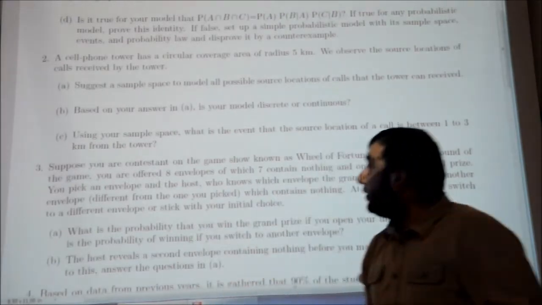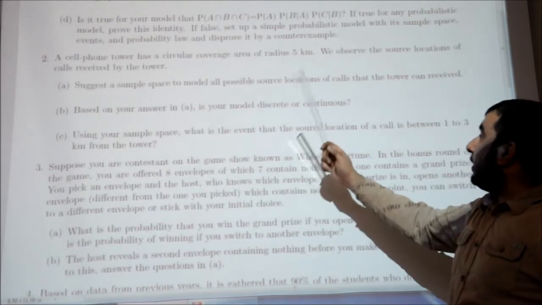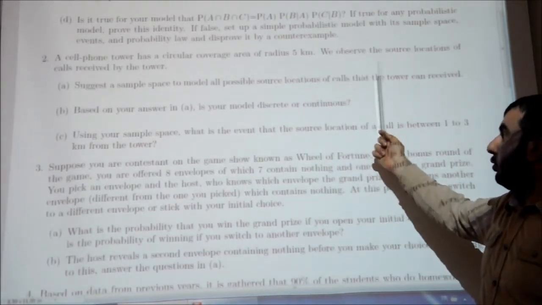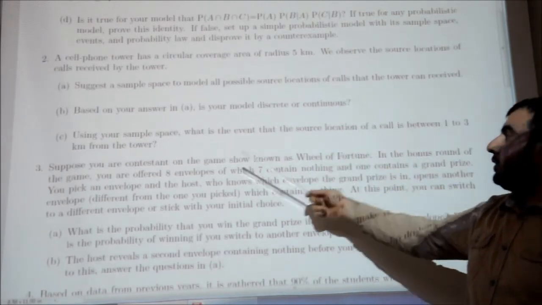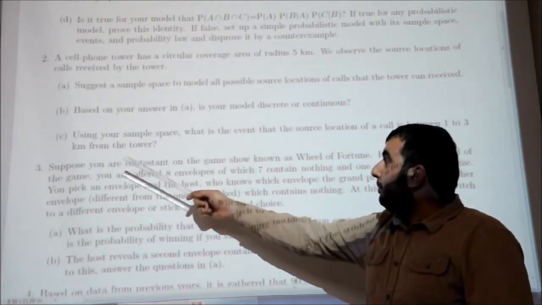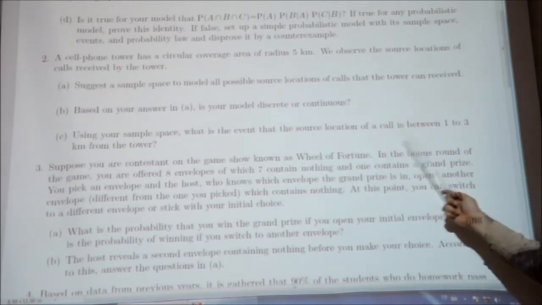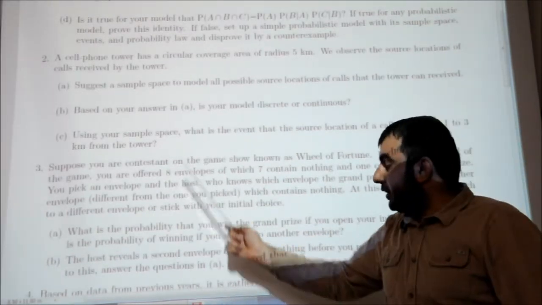Since the question is a conceptual question, the answers are very short. In the second part, it says that based on your answer in part A, is your model discrete or continuous? Of course, the model is continuous. It is a very simple part. So we will continue with the last part of question 2. In part C, using your sample space, what is the event that the source location of a call is between 1 to 3 km from the tower?